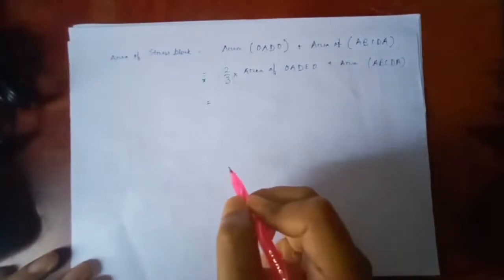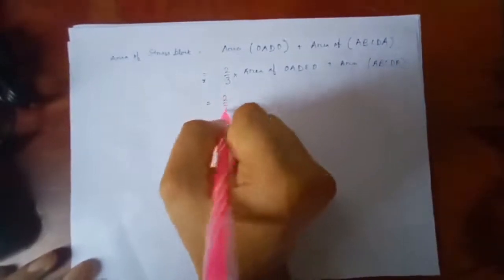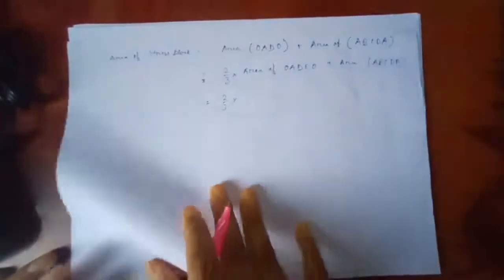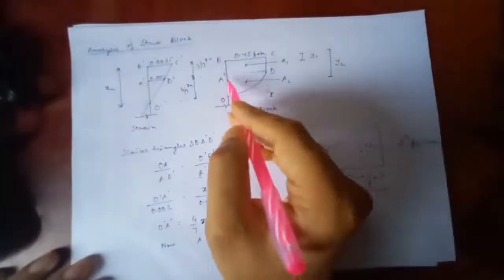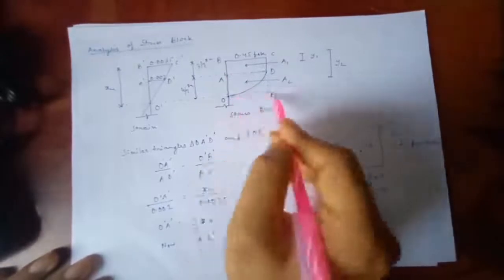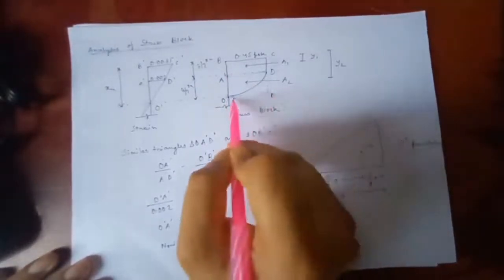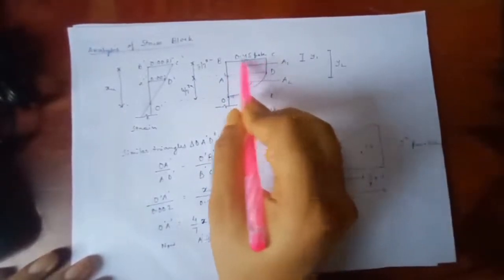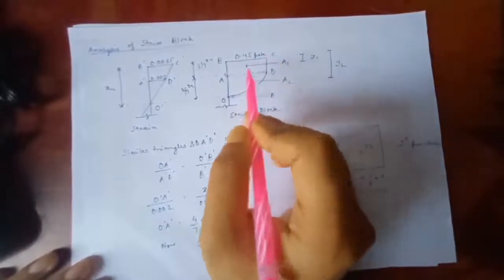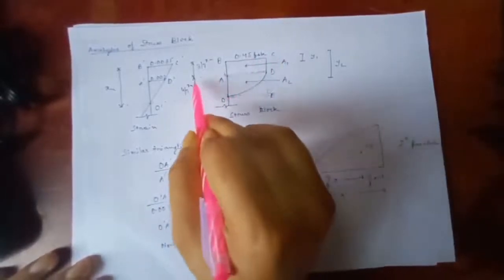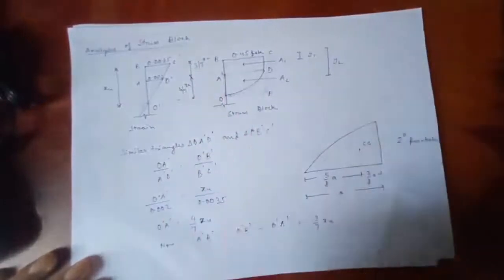And next, the area of OADEO is length multiplied by breadth, and this length is 0.45 FCK. I have represented it here, and this length is 4 by 7 XU that we got from the previous calculation.